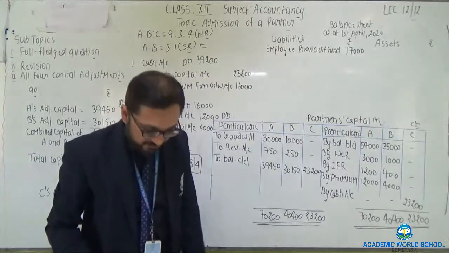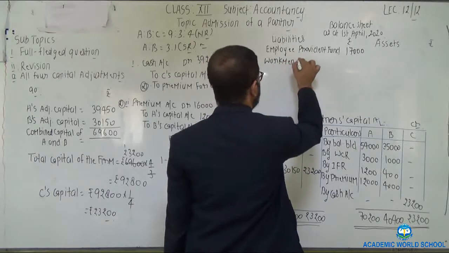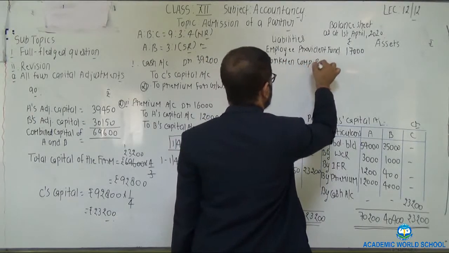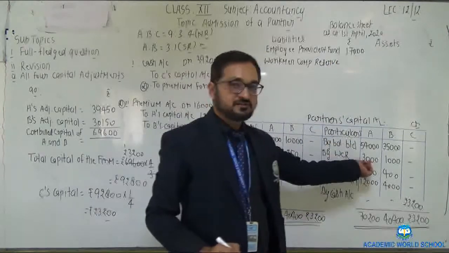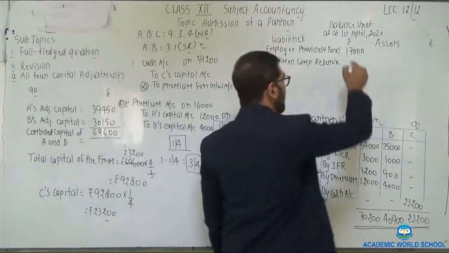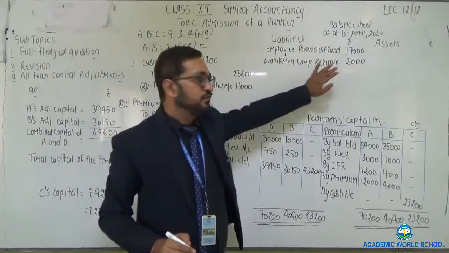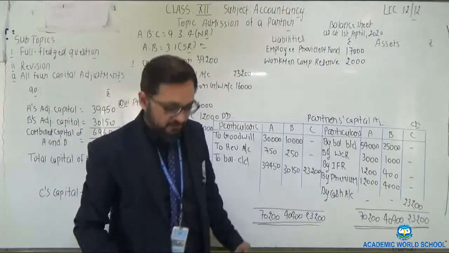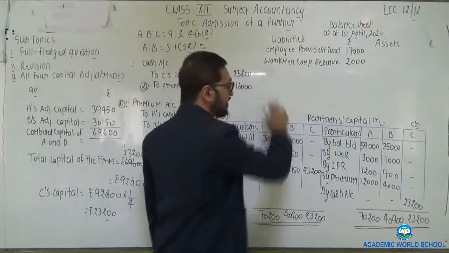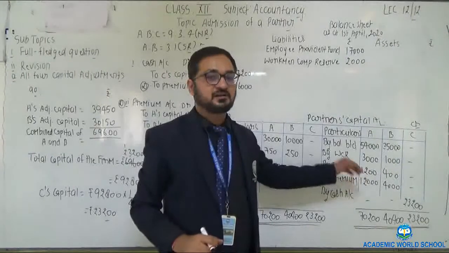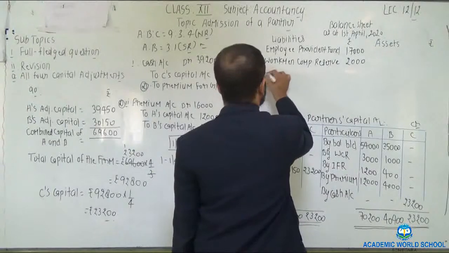Clear? After that, workman compensation reserve. It is given in the question of rupees 6,000, but 4,000 is already being distributed in partners' capital. Now the value of workman compensation is to be estimated at 2,000 rupees. So we can place the amount 2,000 in the new balance sheet. After that, investment fluctuation reserve, which we have already distributed after the deduction of loss from the value of investment. After that, capital balances are given.